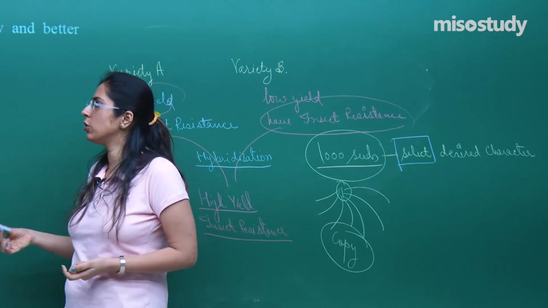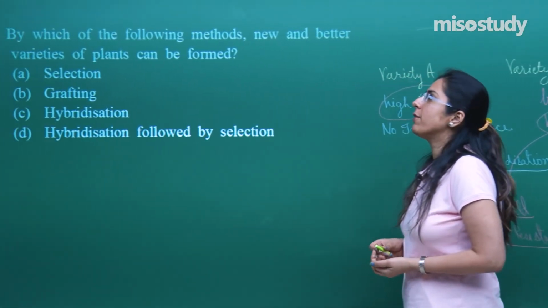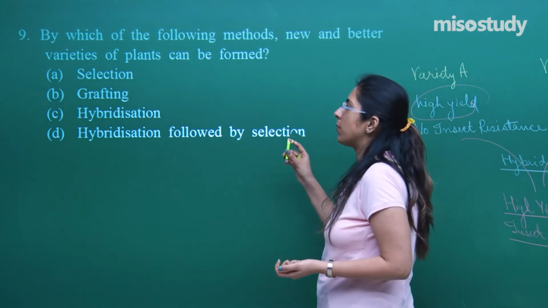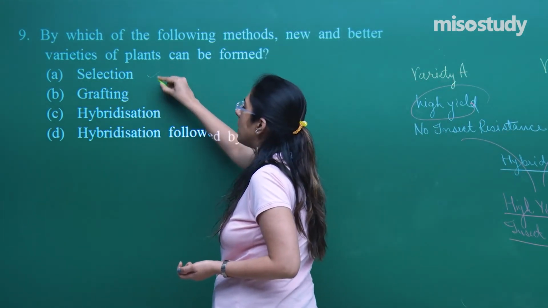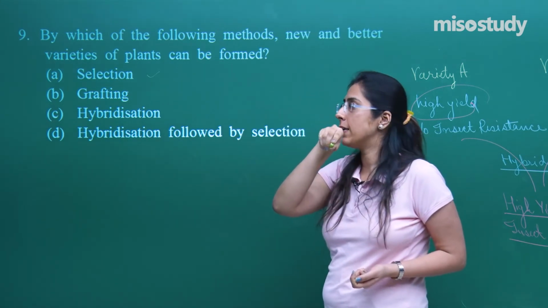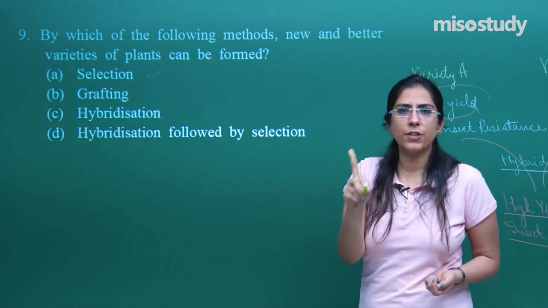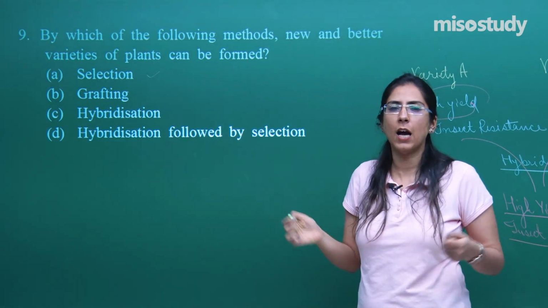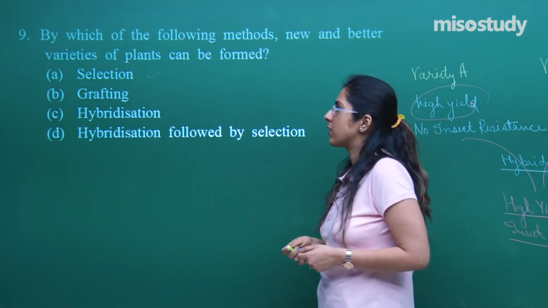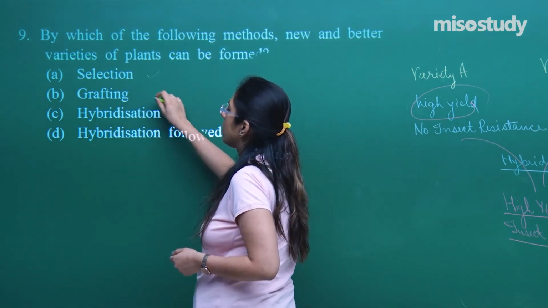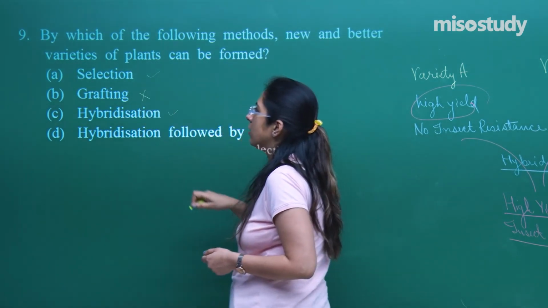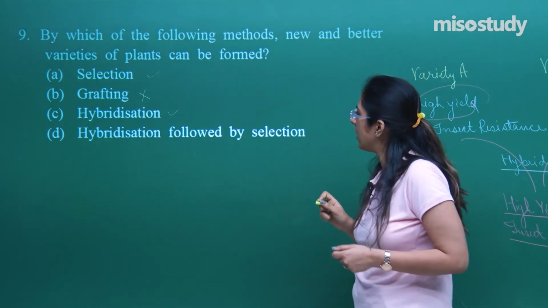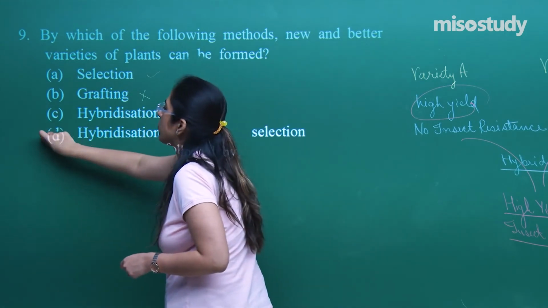Now come back to the question. By which of the following methods can new and better varieties of plants be produced? Yes, selection is a method, but it should be followed by hybridization. First we go for collection of the germplasm, then selection of the parents, then the hybridization experiment, and then selection. This is also a right option, but when we talk about option D, hybridization followed by selection, this seems more correct and more precise.